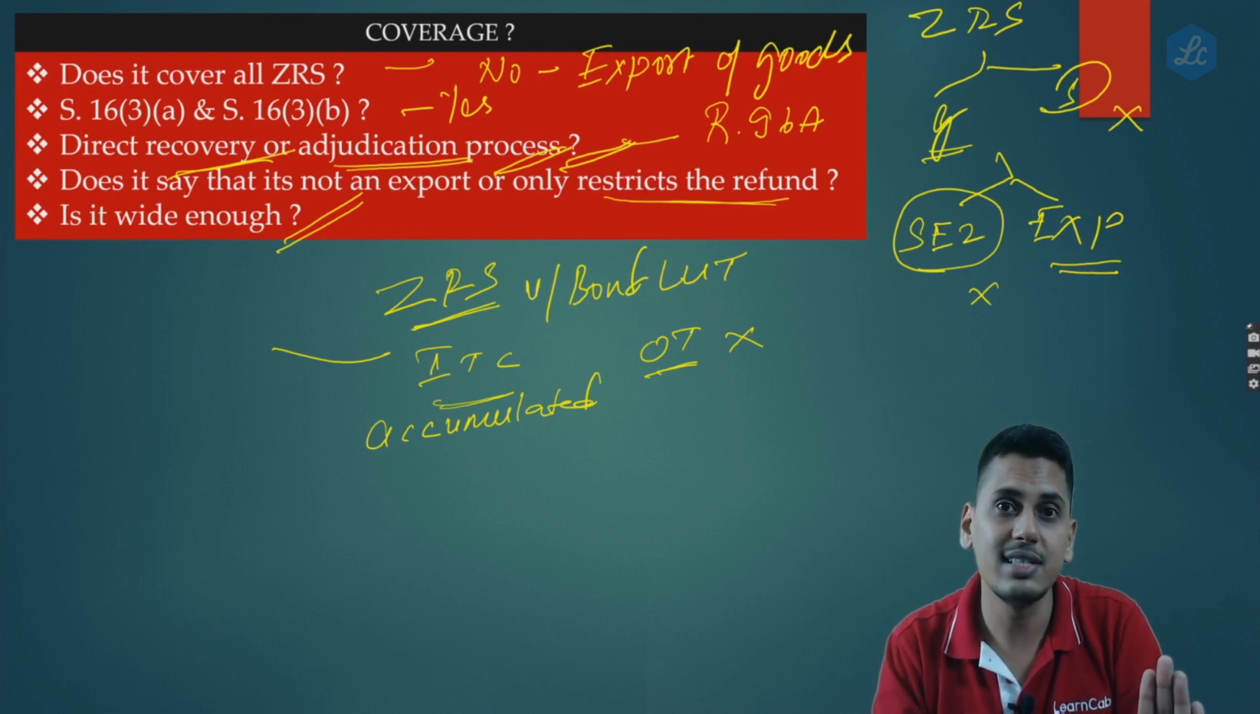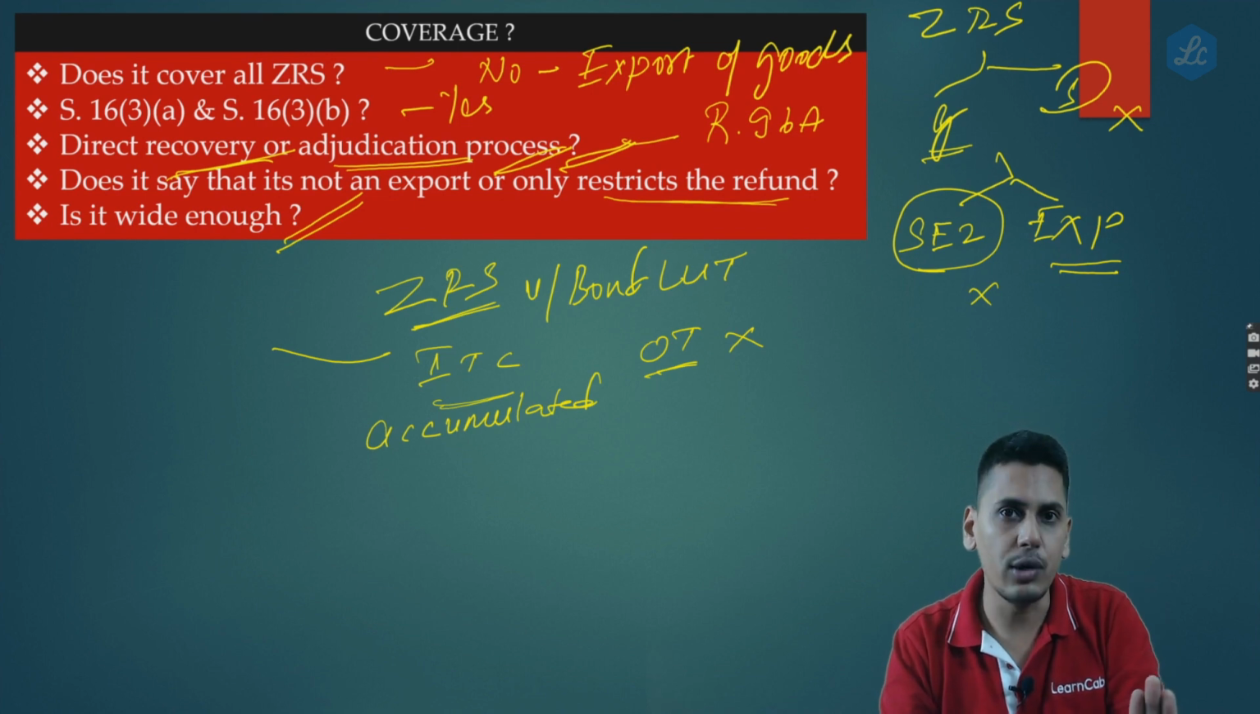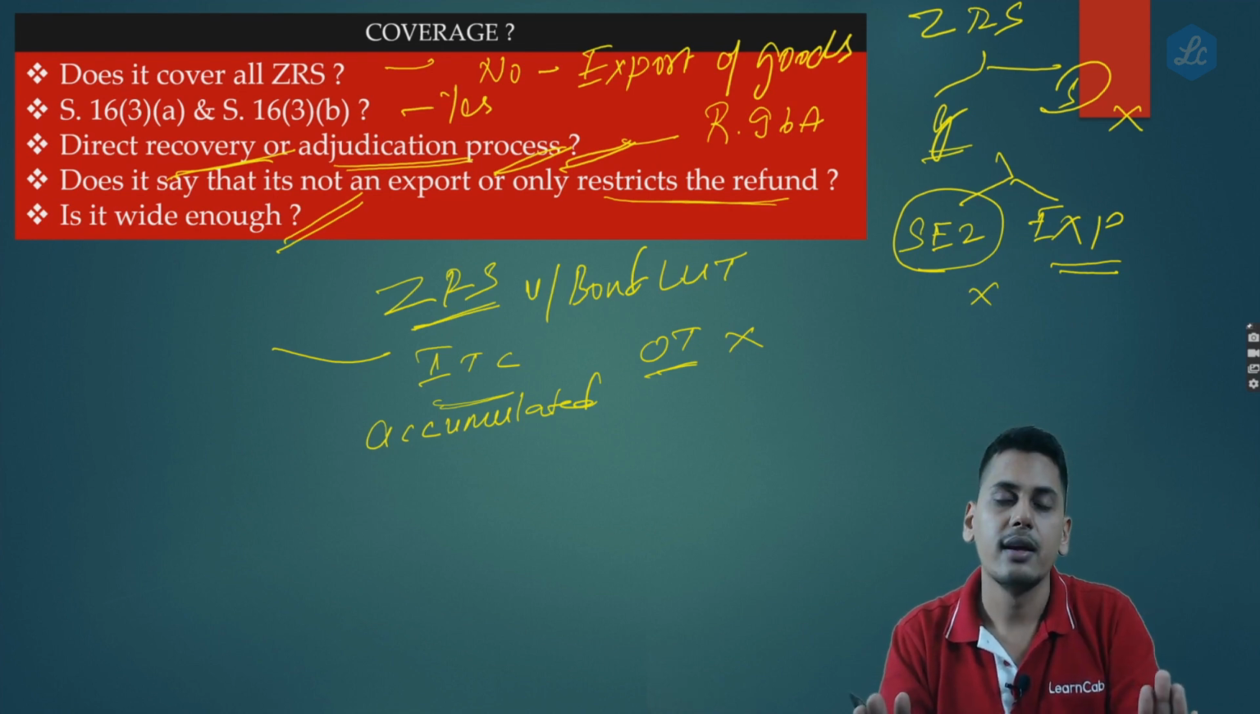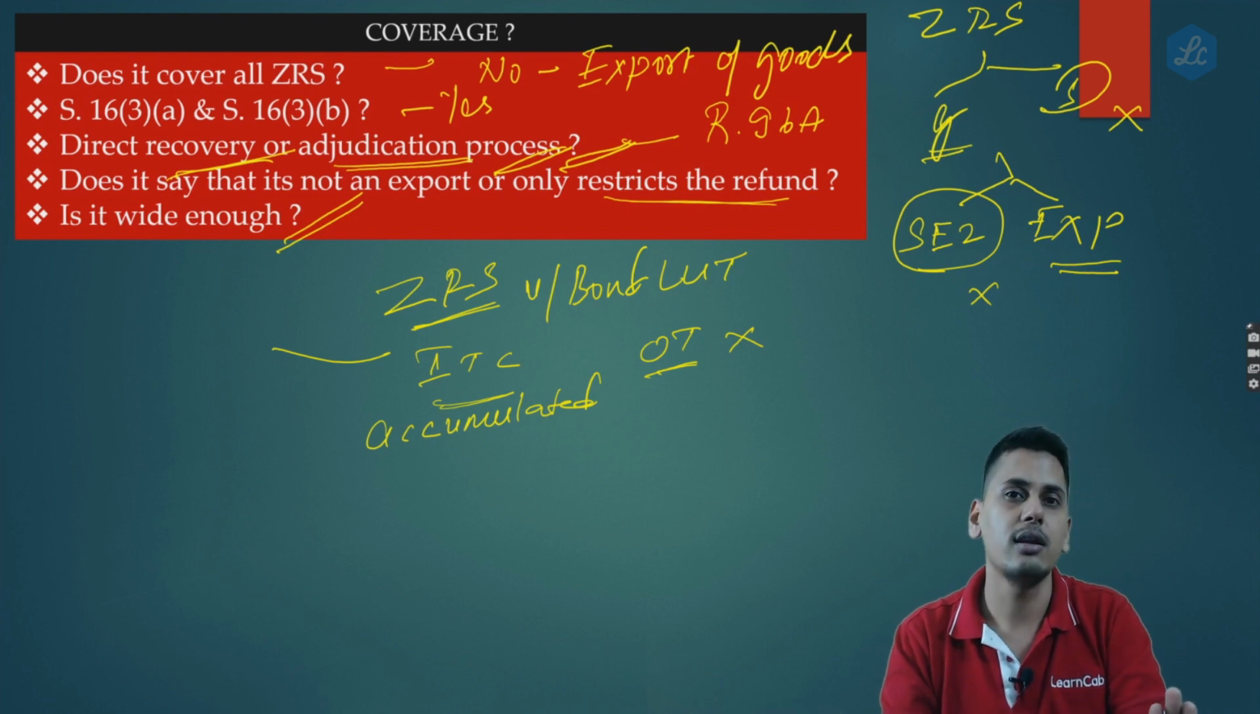Whatever refund he has received, is he liable to pay that back, the refund amount, to the government along with interest? The answer is yes. There are two persons. One, he is a pure exporter. He doesn't have any other transaction. Now we repeat the facts again.